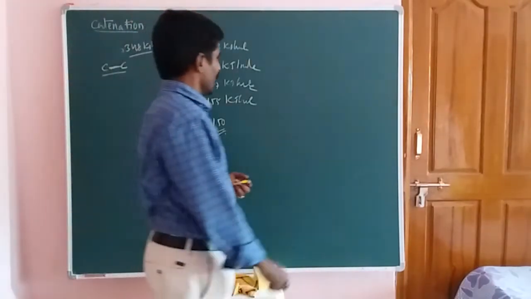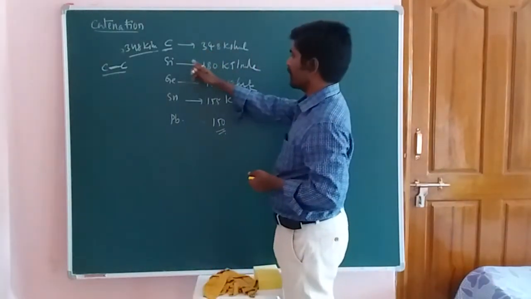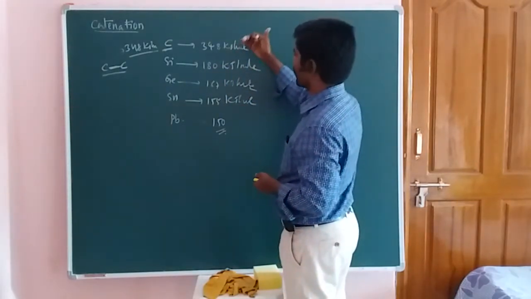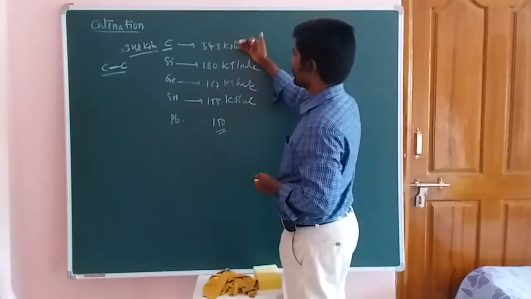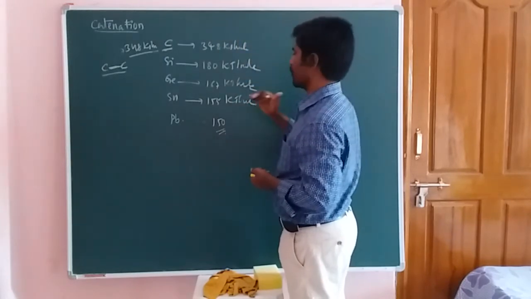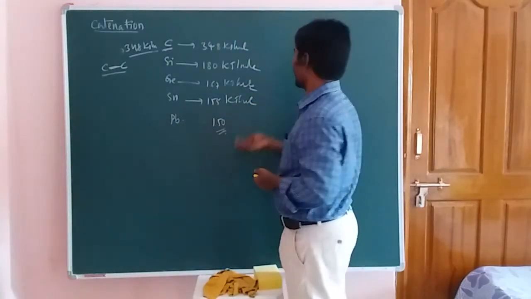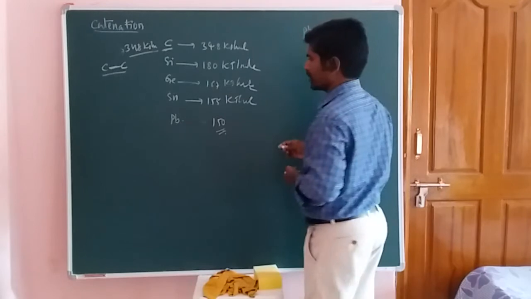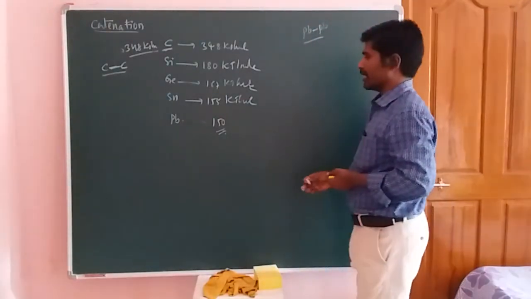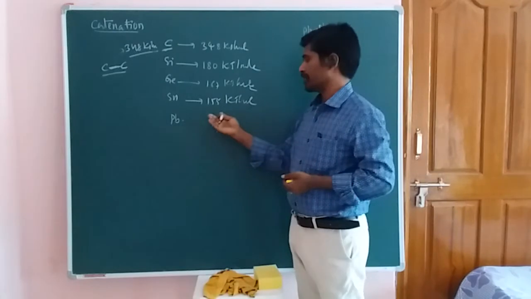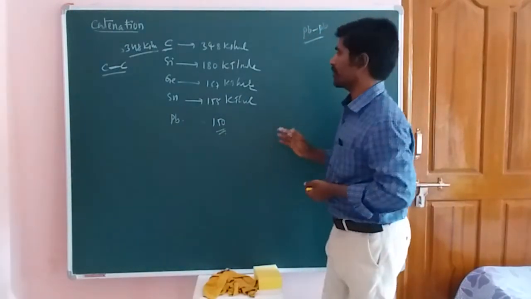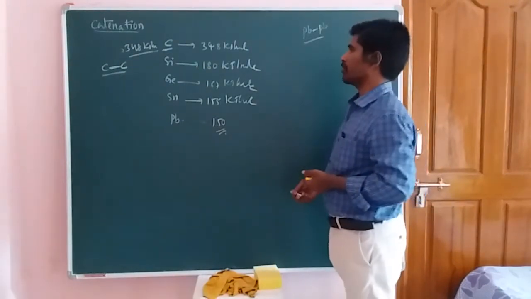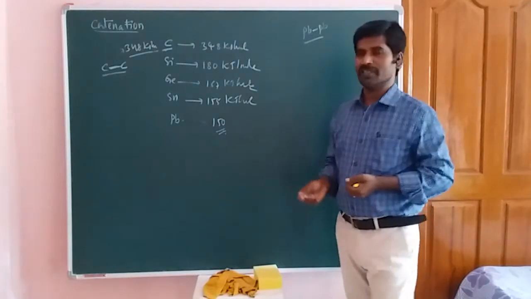So what happens here? In these groups, carbon, silicon, germanium, tin, lead, the bond dissociation enthalpy, the bond energy, the bond breaking energies, decrease from top to bottom in a group. And one more thing, lead can form this type of bond between lead atoms. Tin is also the same, but it has very low bond dissociation and very low bond energy. So that's why bond energy decreases, which means the catenation property also decreases.